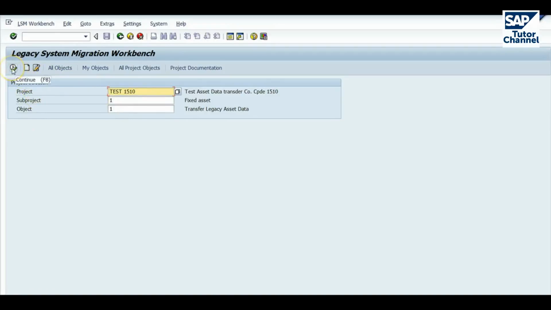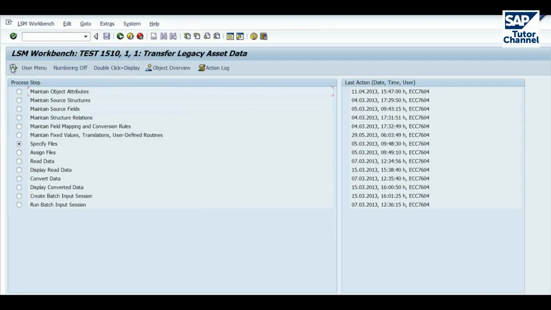So let's take a look at this project that I was working on. We'll just continue. Okay, now you see all the various steps involved in configuring LSMW. You can see here that specify files is selected. The reason for that is that that's the last step that I actually saved. I guess I changed something and saved it, so it remembers the last position you were at. But this particular object within the project has been fully created.